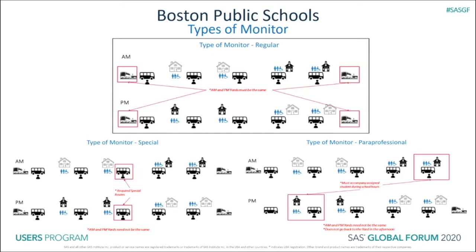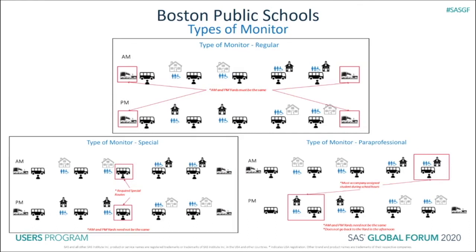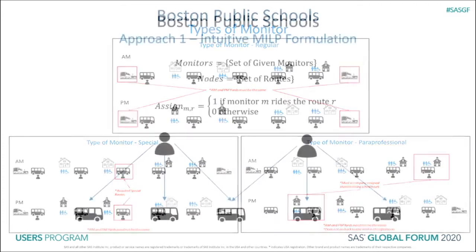It is sometimes required for students to be assigned to a specific monitor. That is, a student A has to be assigned a monitor X. These are special monitors, and the bus yards do not need to be the same in the morning and in the afternoon for them. Specific monitor individuals are sometimes designated for a particular student, for example, a paraprofessional at the school. These paraprofessional monitors are required to accompany the student during school hours. For them too, the bus yards do not need to be the same in the morning and in the afternoon.